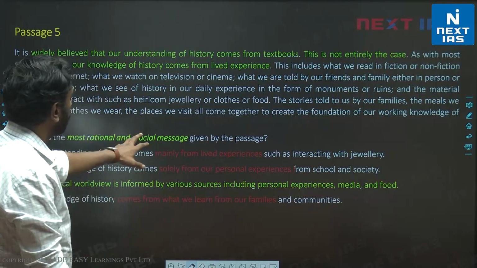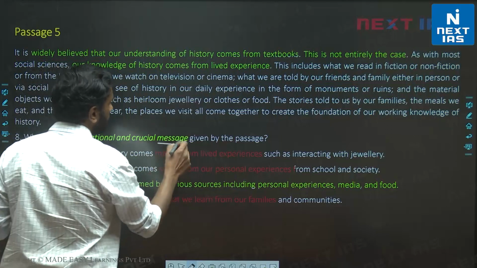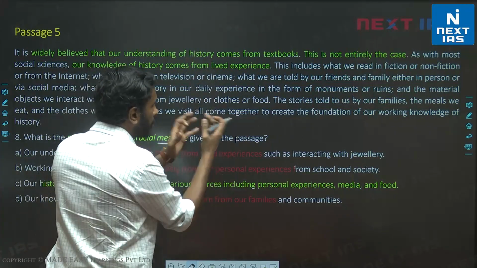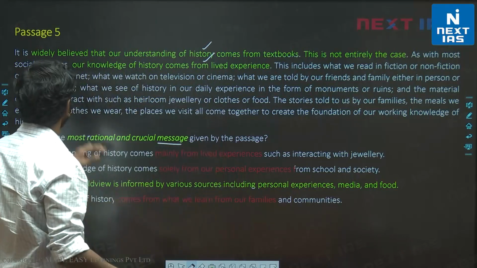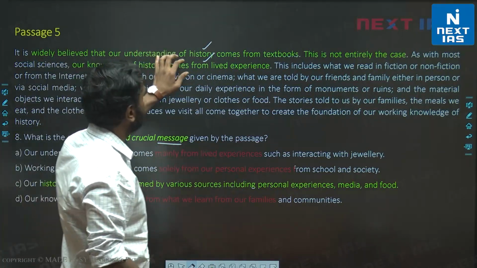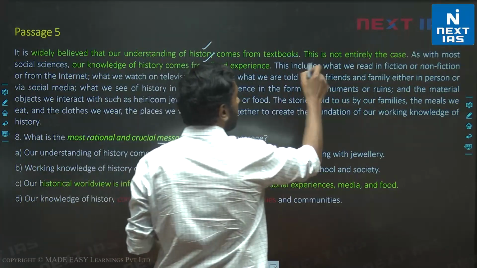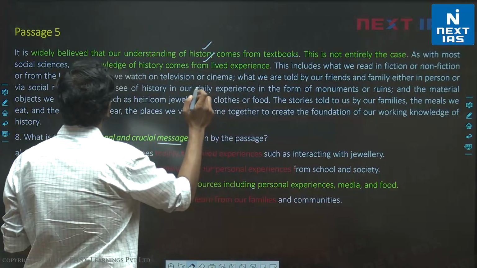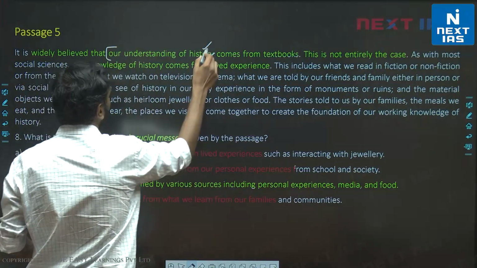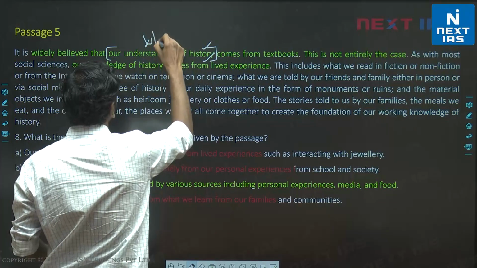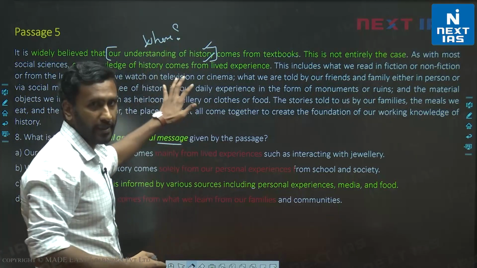Okay, so we'll try and identify the main point of the passage. Like I said, main point is usually given and we can usually reduce it to a few words. We should mark them specifically and our accuracy will improve. It is widely believed that our understanding of history comes from textbooks. ठीक है? This is not entirely the case. The topic हुआ author का, the topic is where does our understanding of history come from? ये topic हुआ.